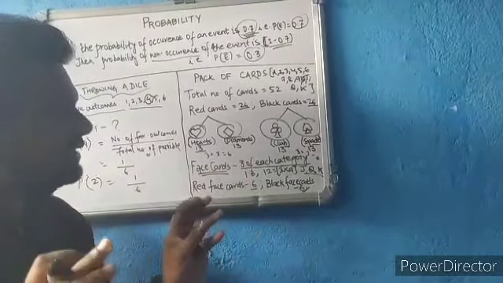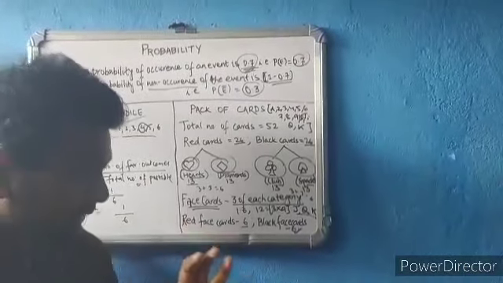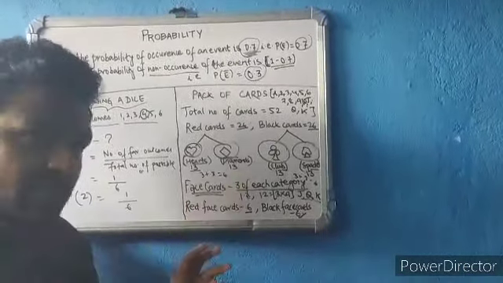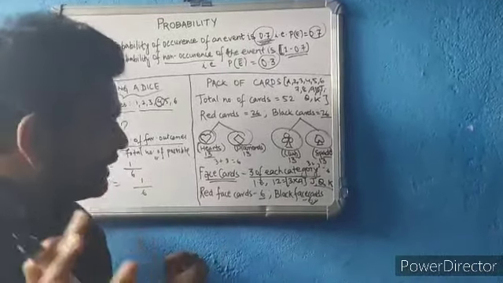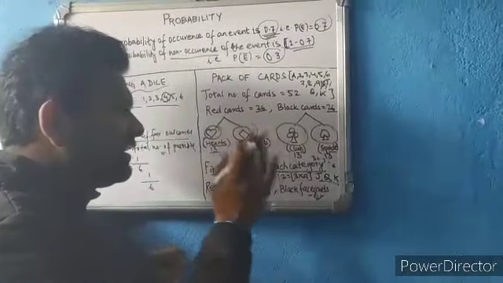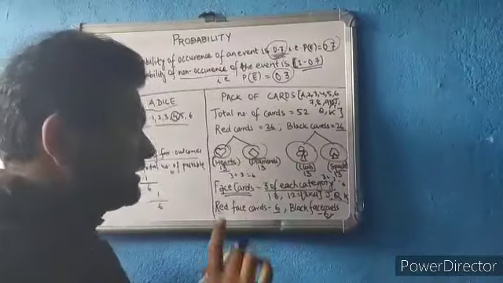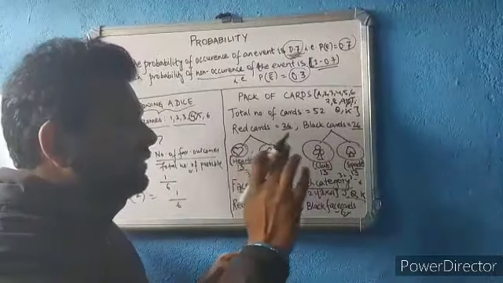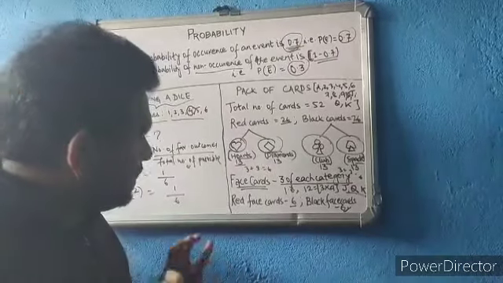Now we have 3 face cards from each category of hearts, diamonds, clubs and spades, so in total 3 into 4, that is 12 face cards. In that we have 6 red face cards, 3 for hearts and 3 for diamonds, and 6 black face cards, 3 for clubs and 3 for spades. That is it.